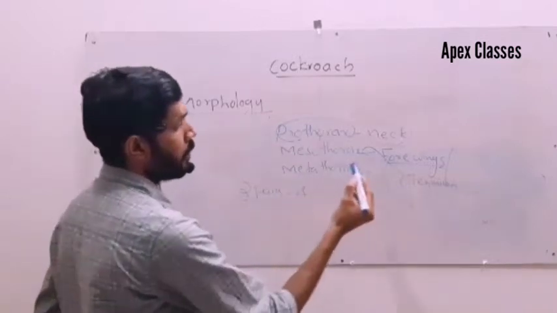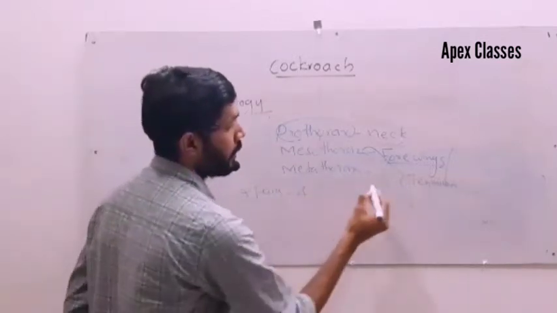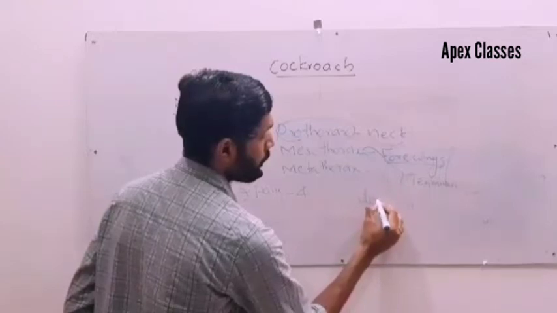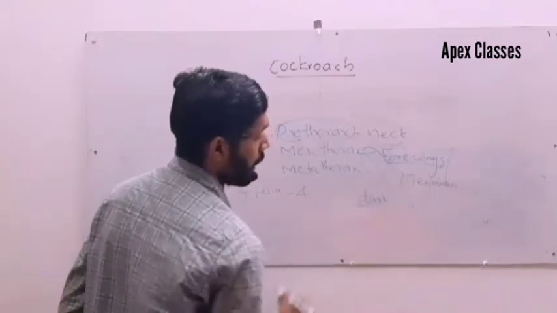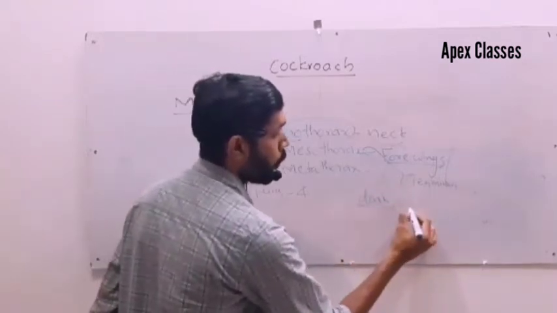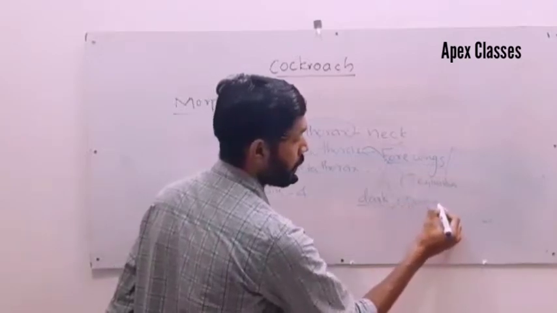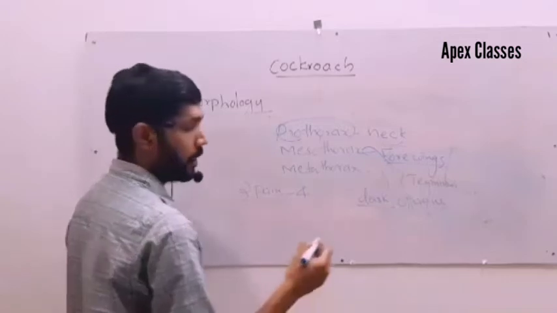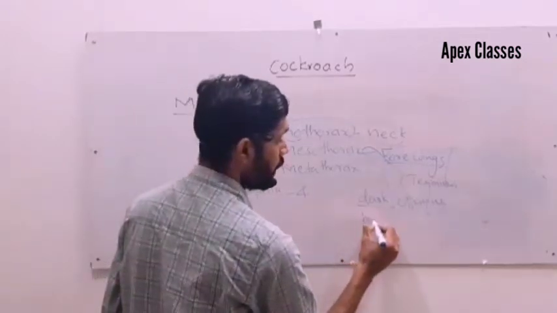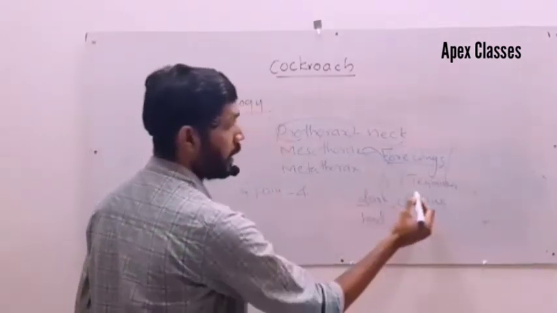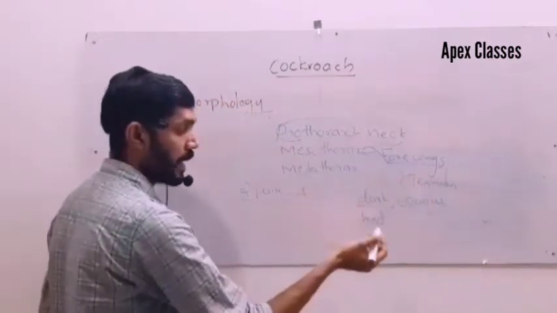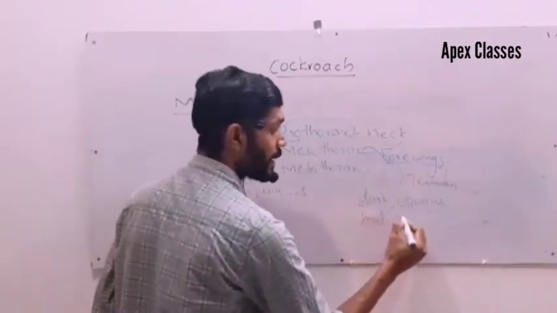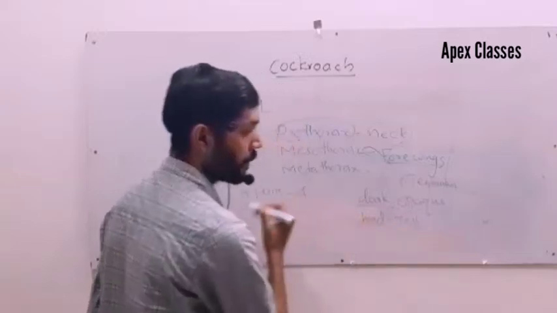And the structure of forewings is, it is dark, opaque, and the function of the forewings is to hide the hind wings. The second pair of wings is called hind wings, which are hidden by the forewings during rest condition.